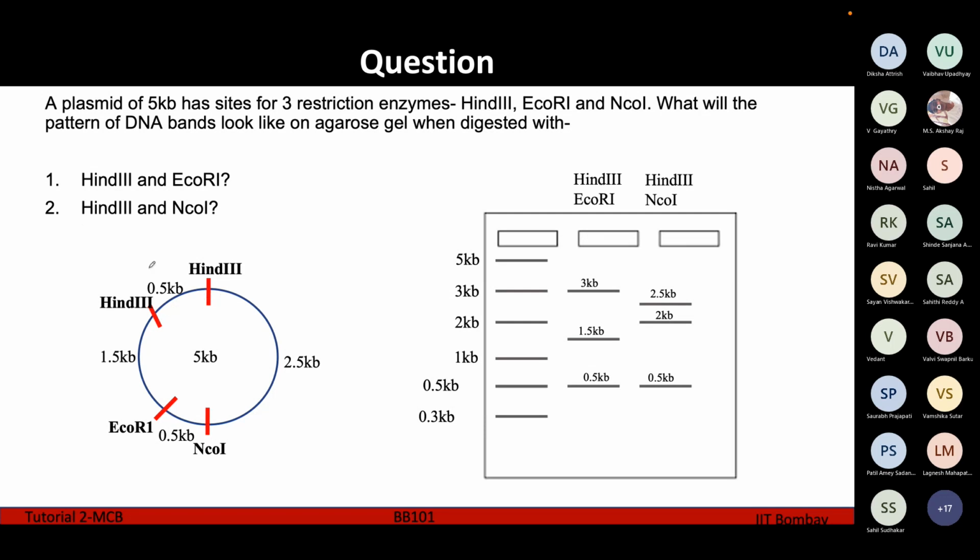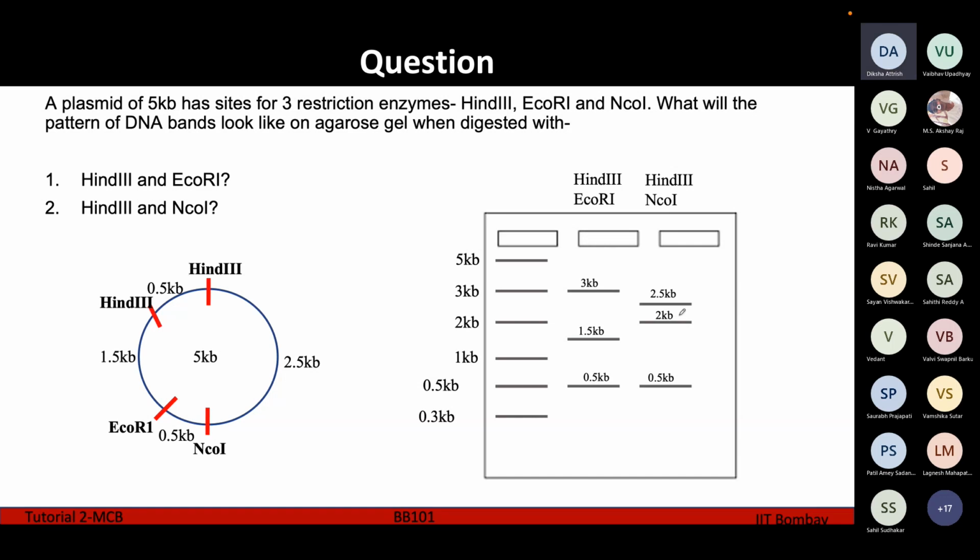So we are getting a smaller band of 0.5 kb, which is appearing here in the gel, and a larger band, which is spanning from here to here. Now this larger band is again being digested by NcoI into 2 smaller bands. So the sizes of the 2 smaller bands will be one from here to here, which is 2.5 kb, which is coming here in the gel, and another band which is from here to here, which is 1.5 plus 0.5, which is 2 kb, which is coming up here in the gel.